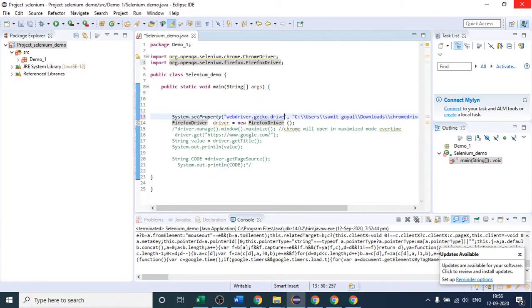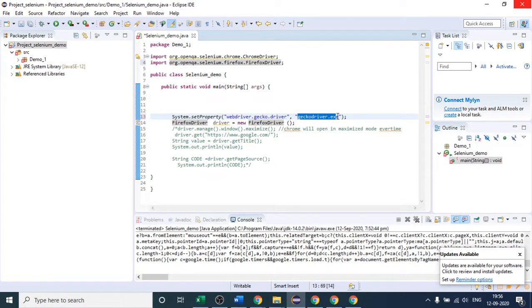That property name is webdriver.gecko.driver. This is the property which they have defined for Firefox, and that property requires where you have that file. What is the file we have to download this time? There is one file, which is the Gecko driver.exe file. This time for Firefox we have to download this, and for the Chrome browser we have to download chromedriver.exe, right?